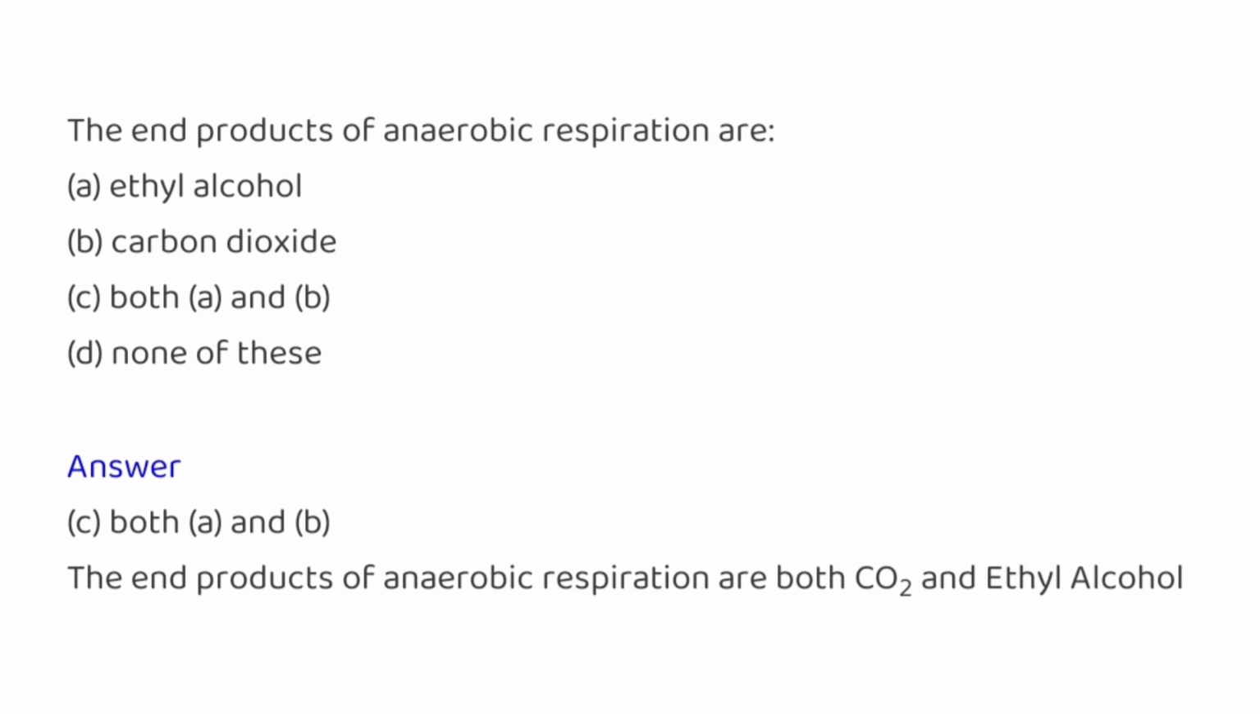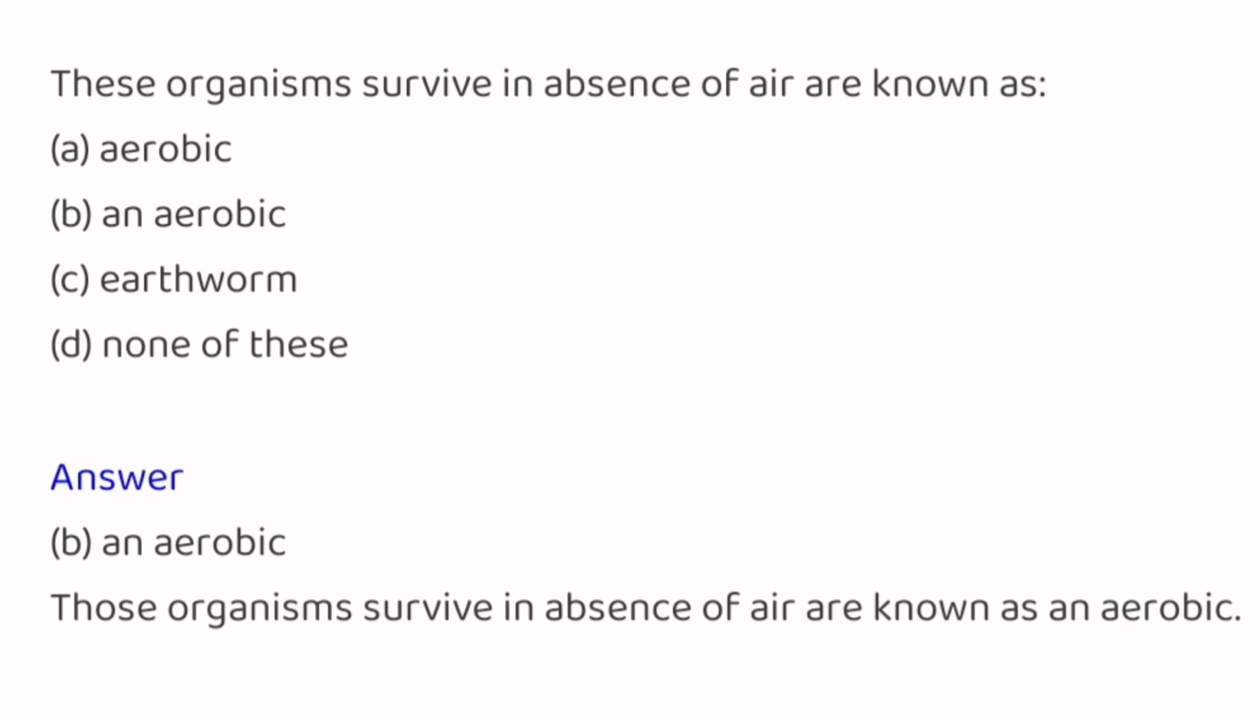The end products of abiotic respiration are alcohol, carbon dioxide, both A and B, none of this. And the answer is both A and B. The end products of abiotic respiration are both carbon dioxide and ethyl alcohol. Those organisms that survive in absence of air are known as aerobic, anaerobic, earthworm, none of this. And the answer is anaerobic. Those organisms that survive in absence of air are known as anaerobic.